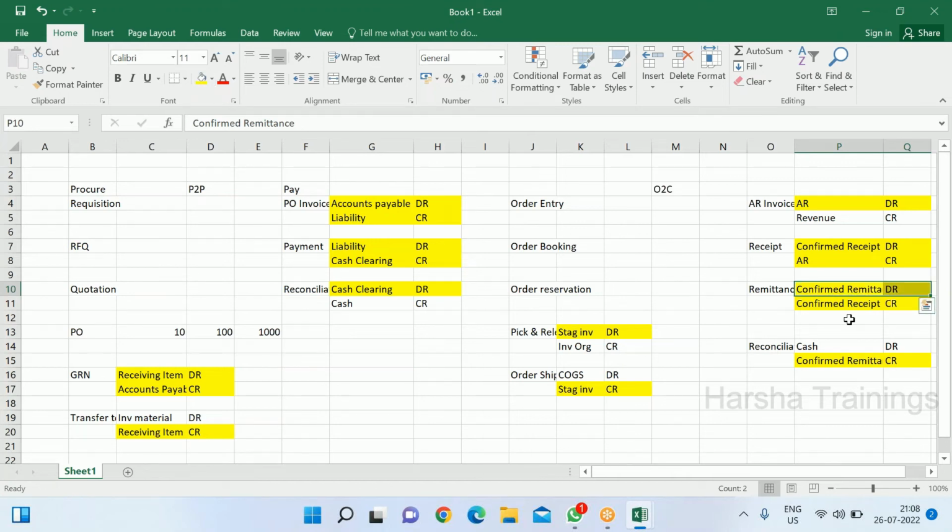Again, this is also an interview question, guys. When you attend an interview, and they ask any question from AR, you can expect this question: is remittance required for all receipts that are created? You have to say no, we have the option to skip the remittance process, or you can say we roll out the remittance process when we are using an electronic payment system.